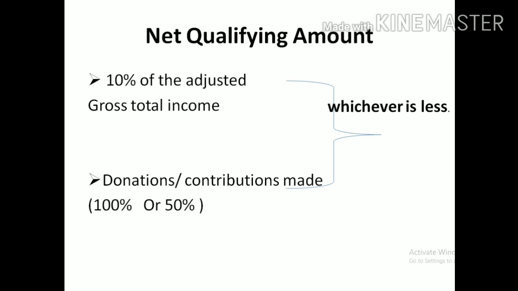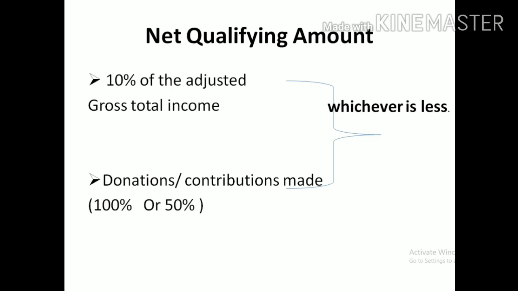In case of without limit 50% or 100%, there is no need to calculate. So directly take, if it is 100% eligible, take 100%, if 50%, go for 50%. Okay.